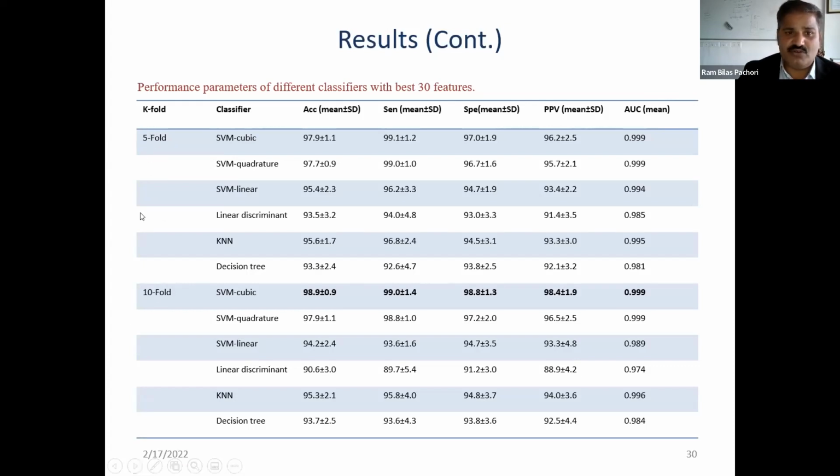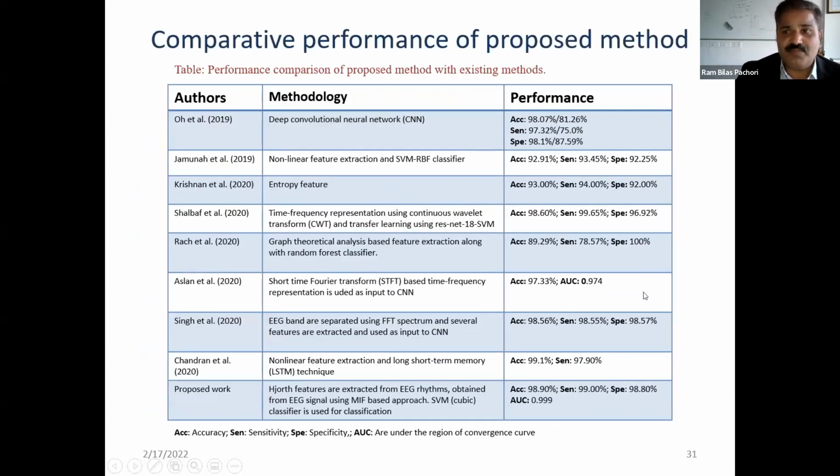And then this table shows the performance measures of the different classifiers with the best 30 features using 5-fold cross validation and 10-fold cross validation. Accuracy, sensitivity, specificity, positive predictive value, and area under the ROC curve can be seen in this table. And the 10-fold provides better classification accuracy, sensitivity, specificity, positive predictive value, and area under the ROC curve. Then we have compared our proposed method with other existing methods in the literature. You can see the proposed method provides better classification performance in the automated classification of schizophrenia as compared to the other existing methods studied on the same database.